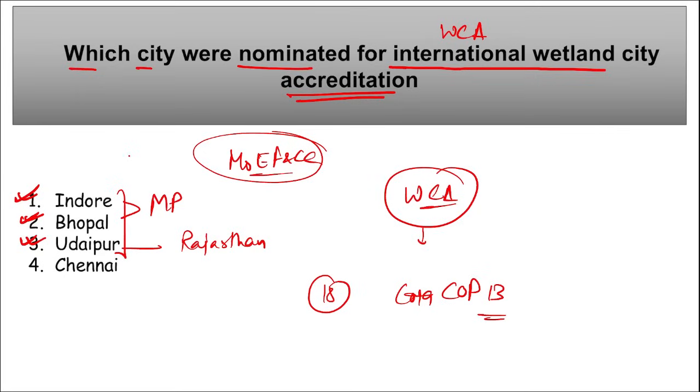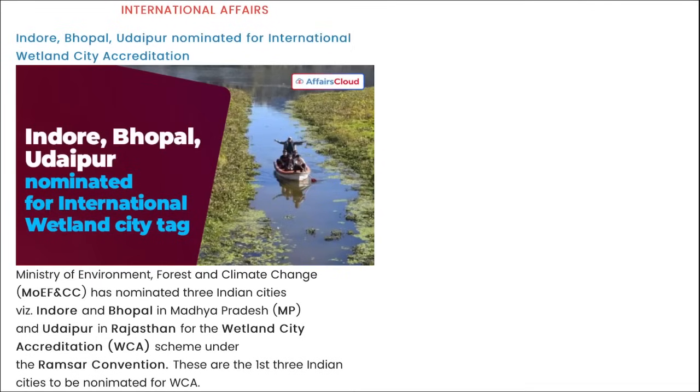They were recently nominated by the Ministry of Environment, Forest and Climate Change for WCA, that is Wetland City Accreditation, under the Ramsar Convention. And what was the reason? The reason is that these cities are working better and have started various initiatives. They have rules to conserve their urban wetlands. As of now, there are 75 wetlands in India protected under this Ramsar Convention. And we also saw at the start of the video that Chilka Lake is also a Ramsar site.